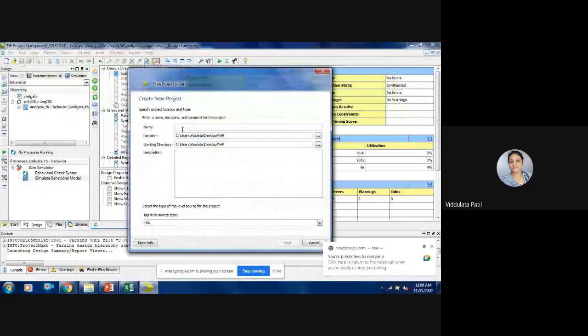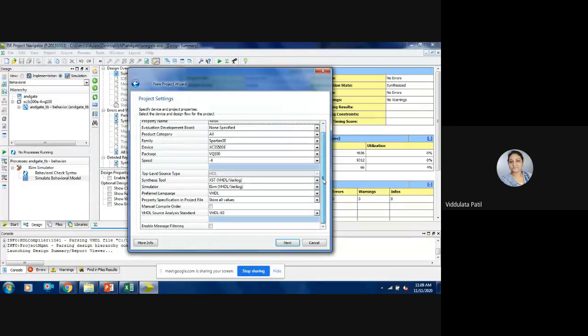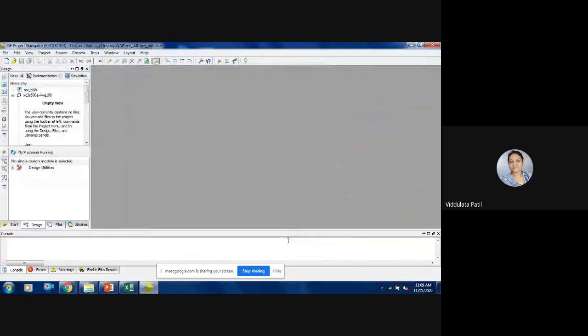Click on file and new project. Okay, so these are the settings that we need to do for this project. We have selected family, device, and all those settings; these are the default settings that are already selected. I will just click next, and then you can see the summary. Click on finish. Okay. I'm not elaborating more on this because we have already seen how to start with the program.